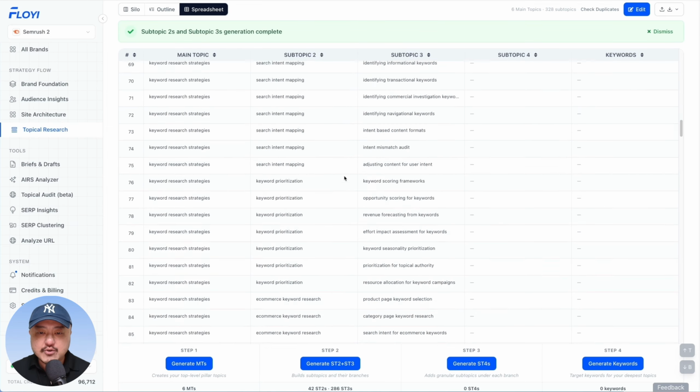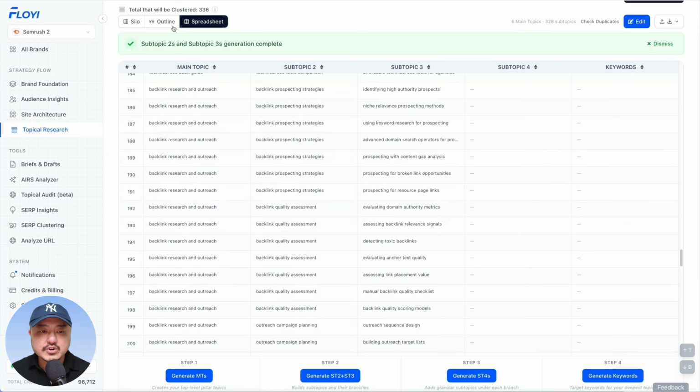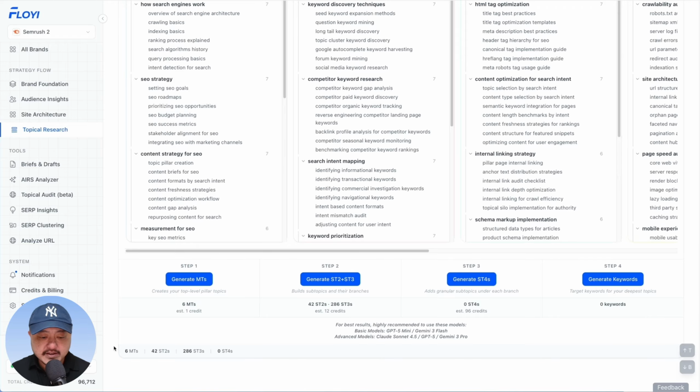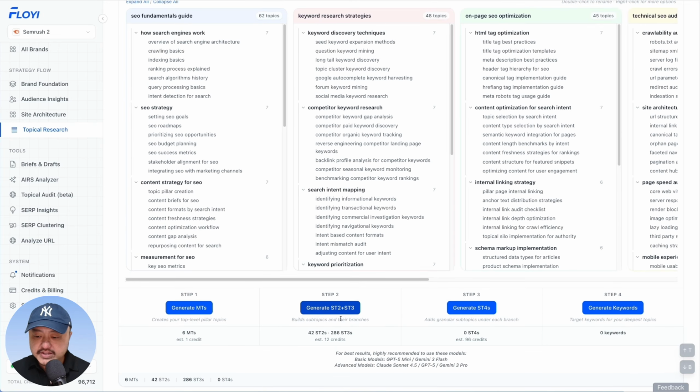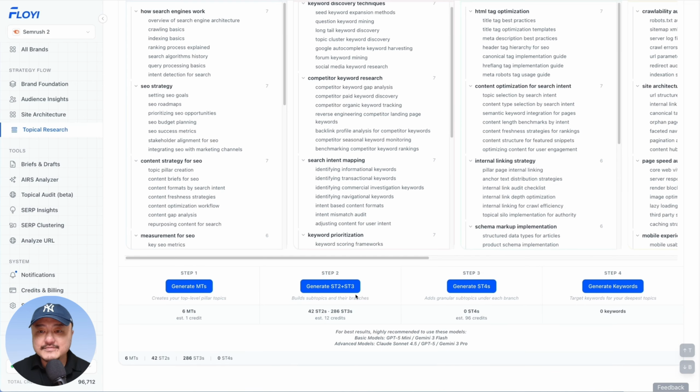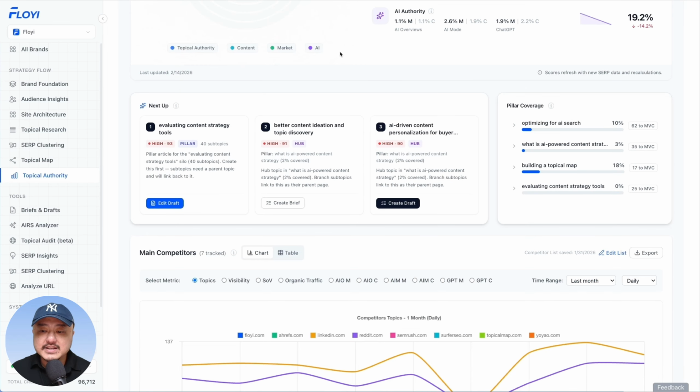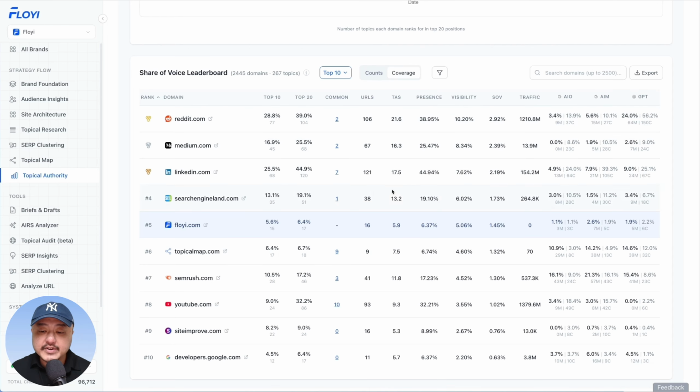So you could see how many subtopic 2s and 3s were created already. You can get an idea of it right down here with our new numbers. And so if we generate subtopic 4s, it'll generate off of these subtopic 3s. And now with this adjustment with our topic research generation, we're making fewer API calls, which means fewer credits for the same depth of research. Same quality, fewer credits. Now, the last big update, we estimate the authority scores for all of our competitors.